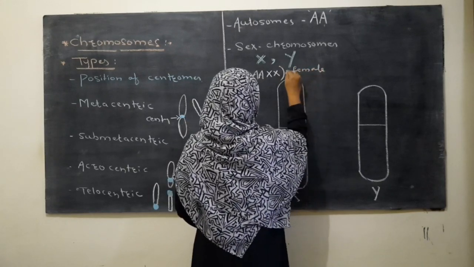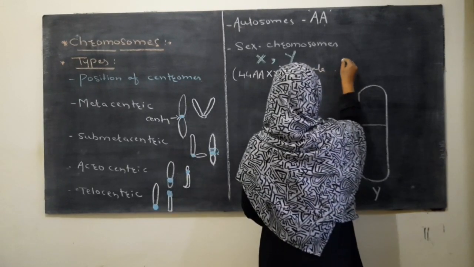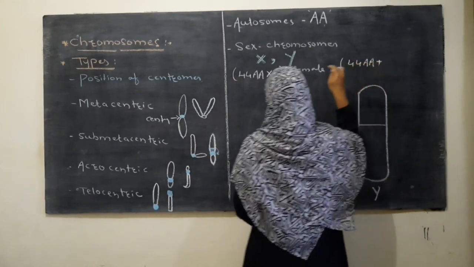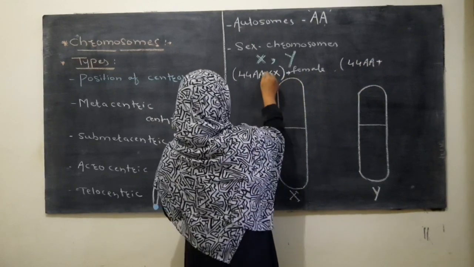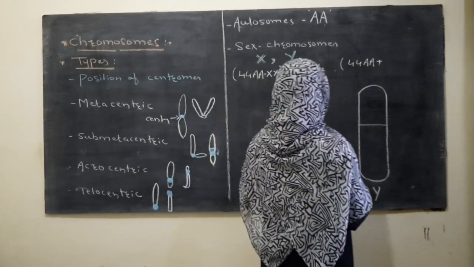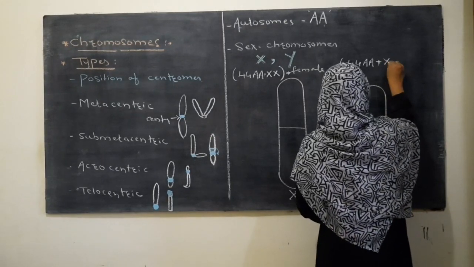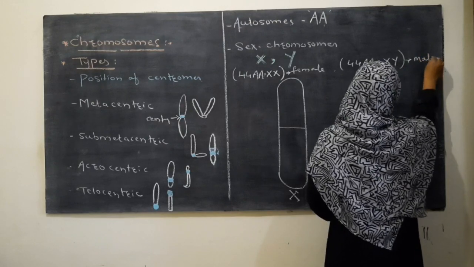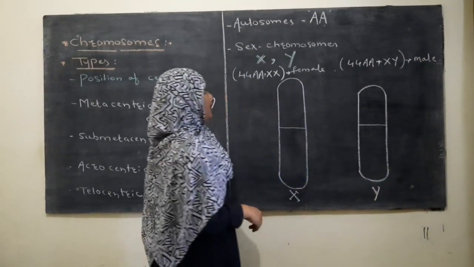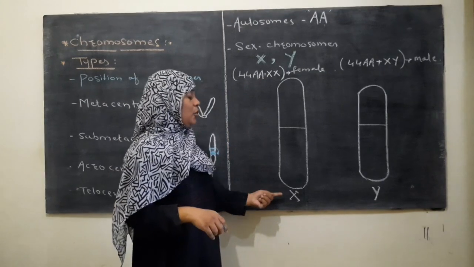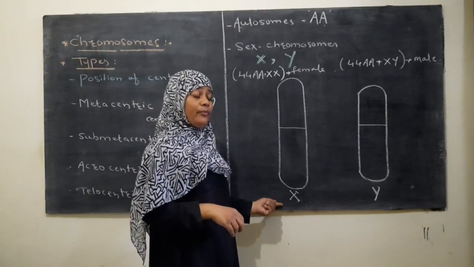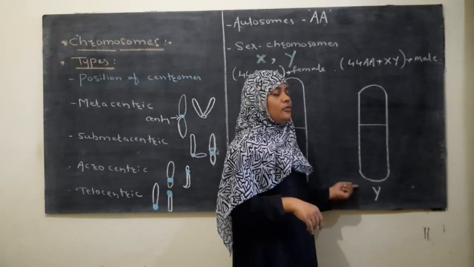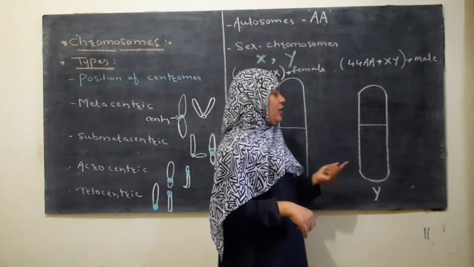Whereas in case of male, मेल का जीनोटाइप कैसा होगा? 44 autosome plus, here also plus is there, 44 autosome plus 2 sex chromosomes. तो कितने हुए? 46. And here 1 X and 1 Y is for male. This is the genotype of male organism. 44A, यानी यहाँ two identical X chromosomes are found in case of female human being, and 1 X and 1 Y chromosome found in the male organism.